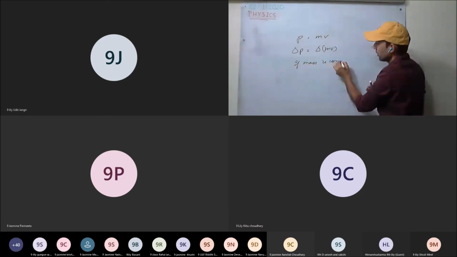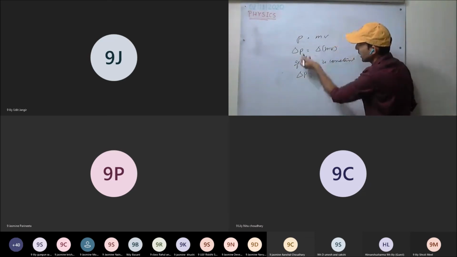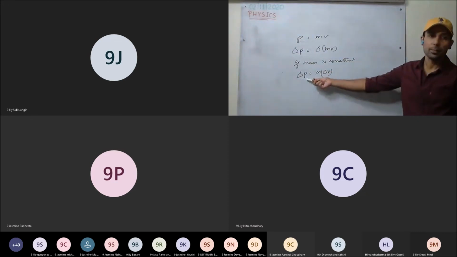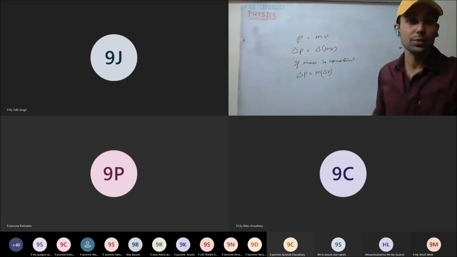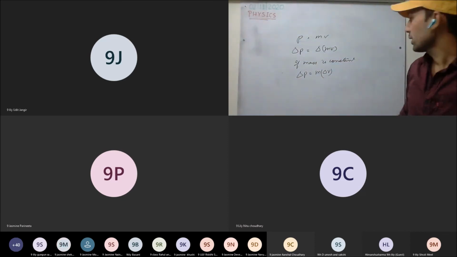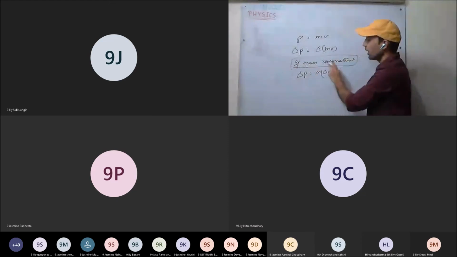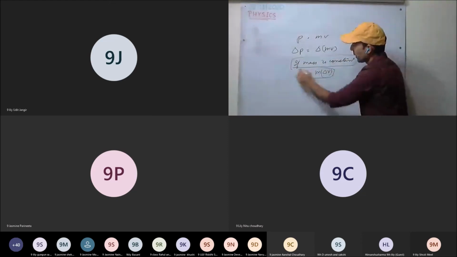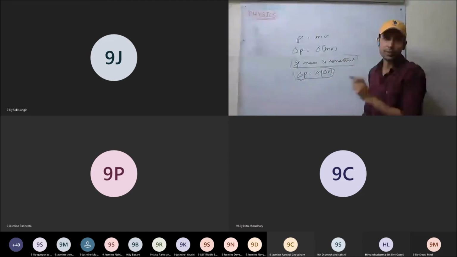If mass is constant, then for delta P you can take mass out because there is no change in mass. So change in momentum is taking place due to change in velocity, since mass is constant. So when mass is constant, change in momentum can be written as mass into change in velocity.